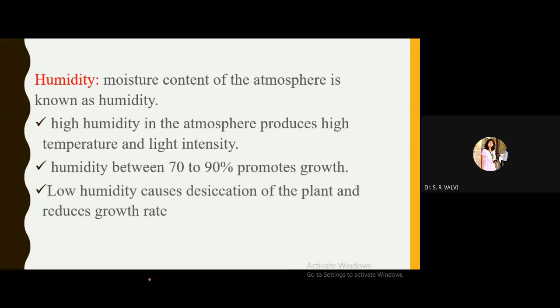So this is the proper percentage of humidity which is required for the growth of plant. Suppose low humidity is there, then desiccation or dehydration of the plant takes place, and it reduces the growth. So low humidity again has an adverse effect on the plant.